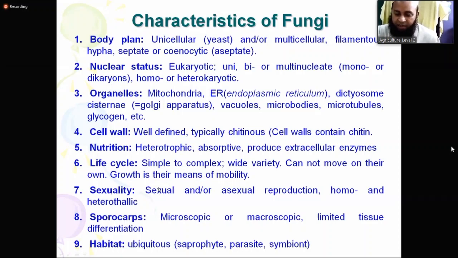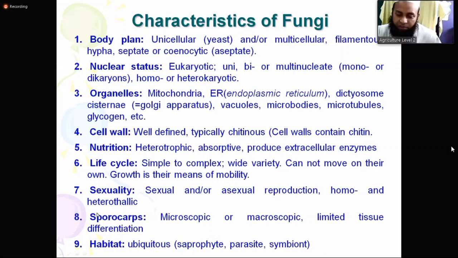Sexuality. They have sexual reproduction and asexual reproduction. Homothallic or heterothallic: sometimes one fungus has male and female thallus. Thallus means body. I will discuss later on. So you will find many new words since it is a very advanced course. Homothallic and heterothallic. Thallic means thallus, and thallus means the body of the fungus. I will discuss later on.